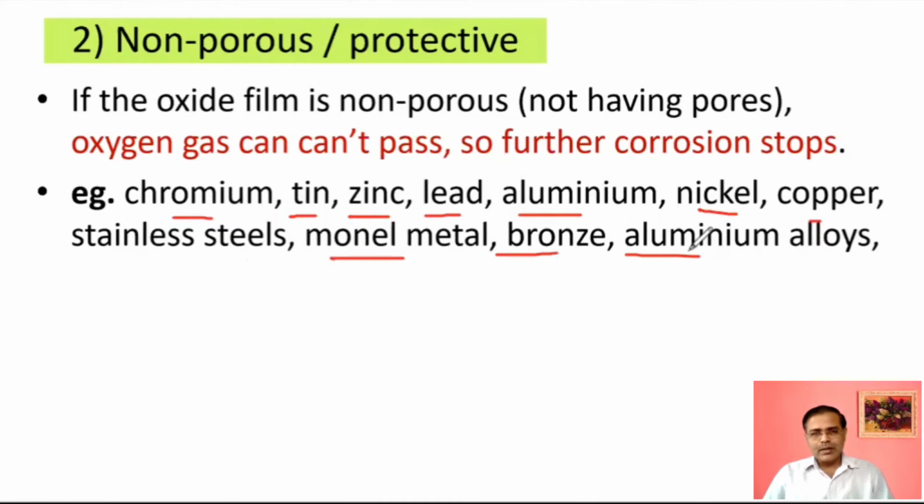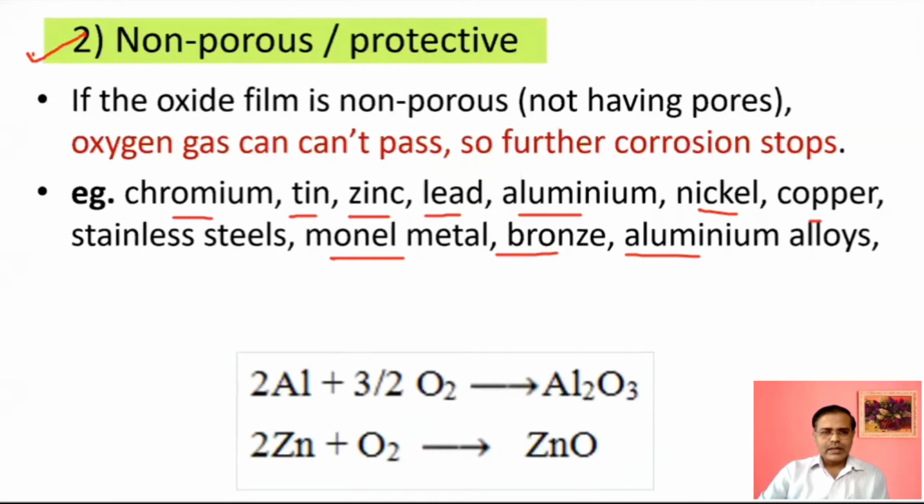So aluminum alloys, lead, bronze, nickel, such types of metals are forming this non-porous or protective film. So as I have explained, what we need to remember are the reactions and the examples. Reactions can be easily written. Just balance them as per the valency of that particular metal.